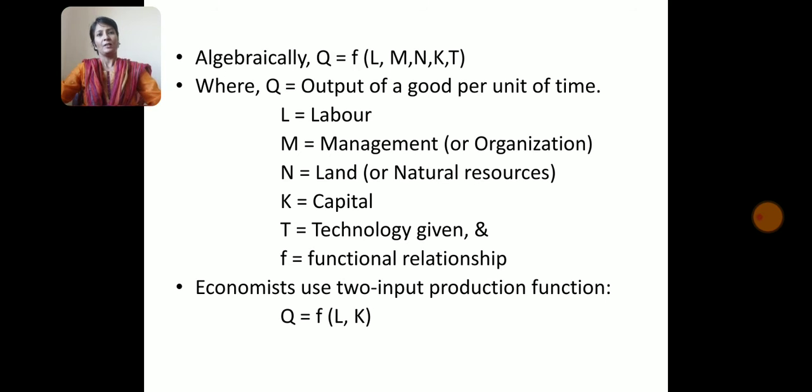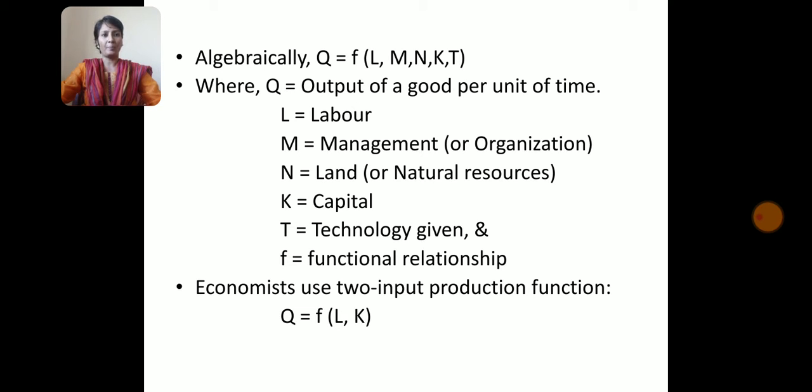Algebraically, the production function can be expressed as Q = f(L, M, N, K, T). Q refers to output of a good per unit of time.